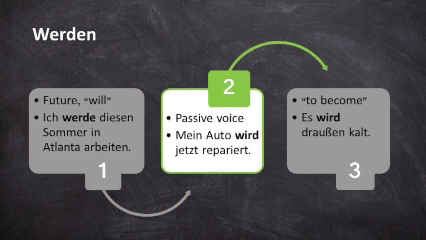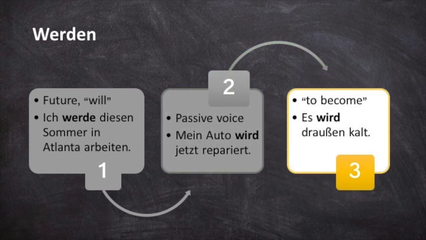The second way it is used is when it's used with a past participle of another verb. In this case, it forms the passive voice. In the sentence, mein Auto wird jetzt repariert, that sentence translates to, my car is now being repaired, which is a passive voice statement. The third way it's used is when it's used by itself to mean to get or to become, as in, es wird draußen kalt, it is becoming cold outside.